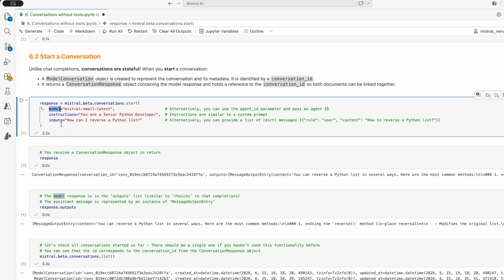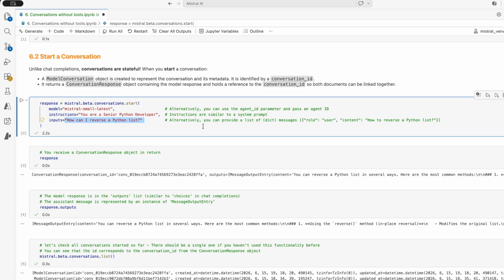And the inputs are the equivalent to the messages in the chat completion. You can either pass a single string, and it will know that this is the user role automatically. Alternatively, you can still pass a list of messages.